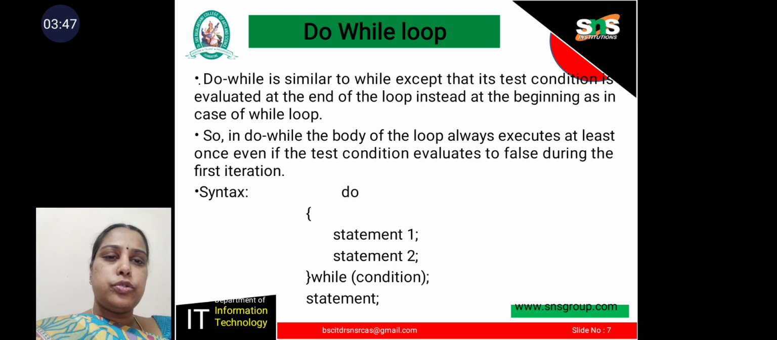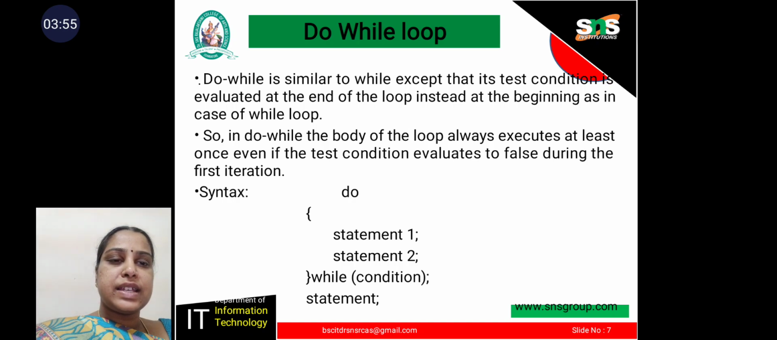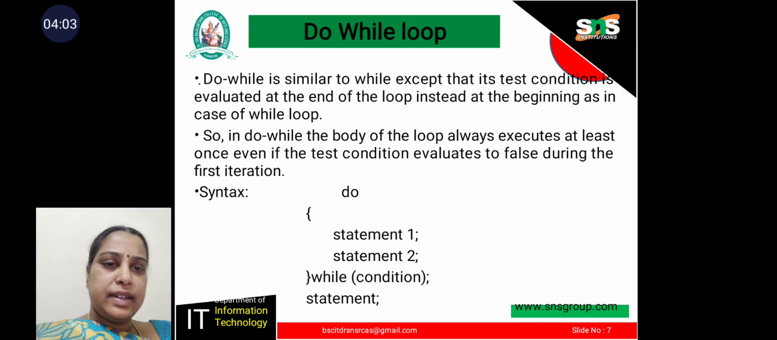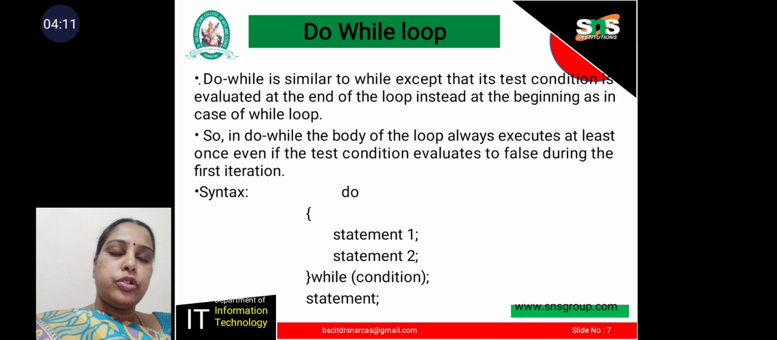Here the syntax of the do statement consists of the keyword do followed by a set of statements, and at the end, while test condition is tested. First, in the do statement, it executes statement 1 and statement 2, then it tests the condition. If the test condition is true, it goes to the do portion and executes statement 1 and statement 2 again. If the condition is false, it comes out of the loop. The condition is tested at the end of the loop, so it is called an exit control loop.